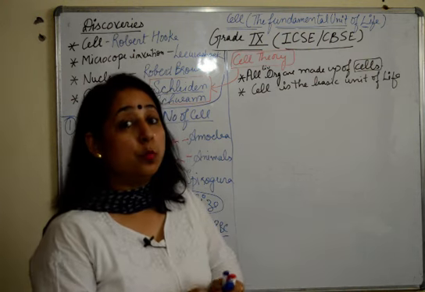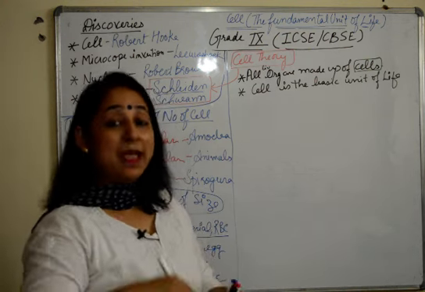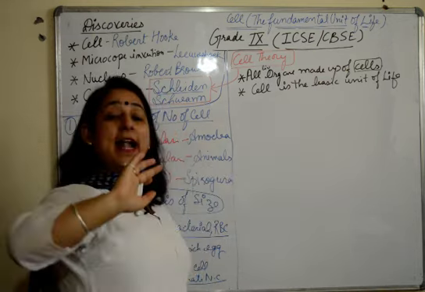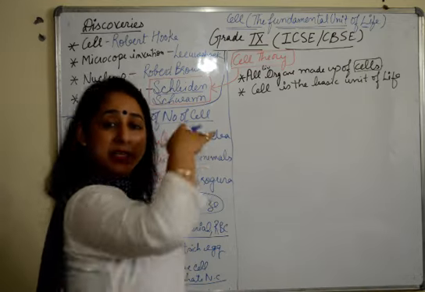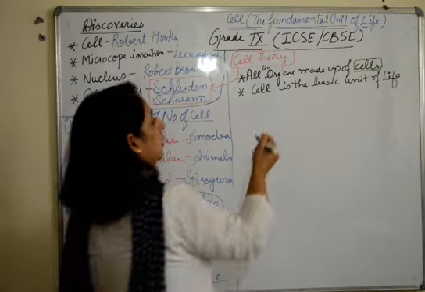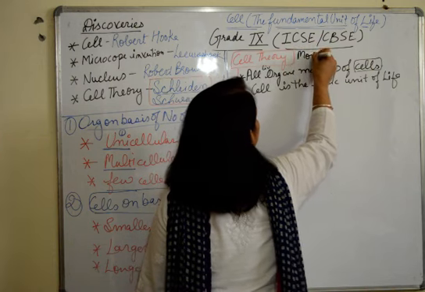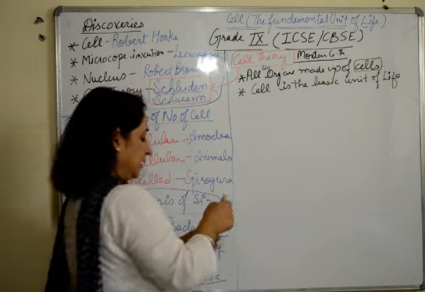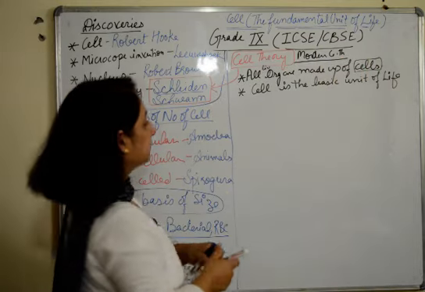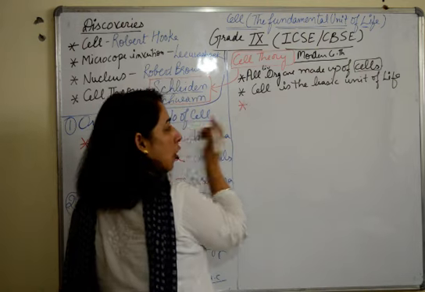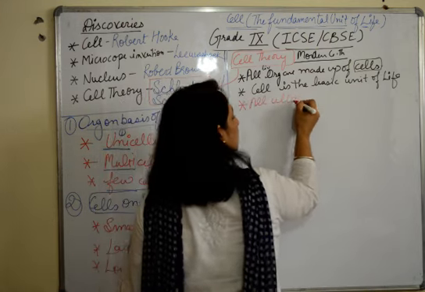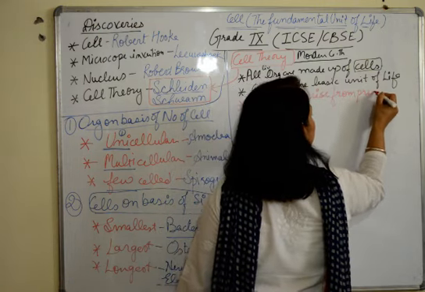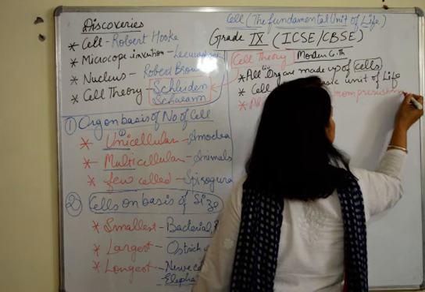Now there was another scientist who came after these two, and he started working on this cell theory, and he came up with a new point which was added to cell theory in future. Then it was known as modern cell theory. The point added by him was that all cells arise from pre-existing cells.